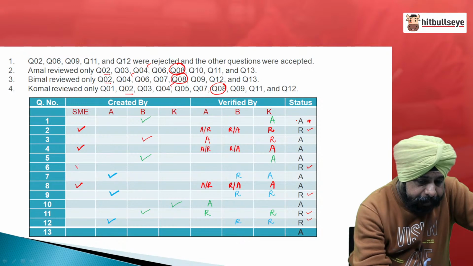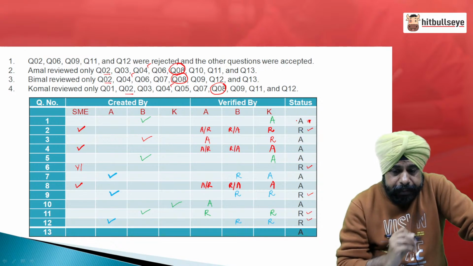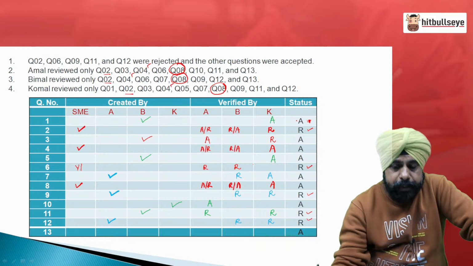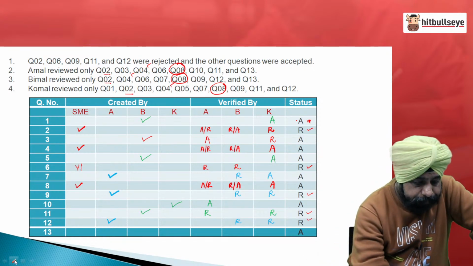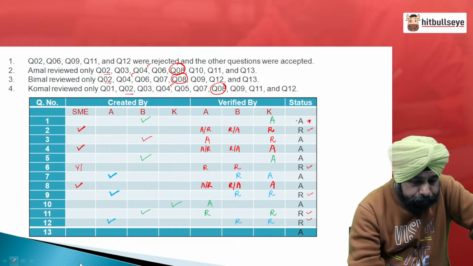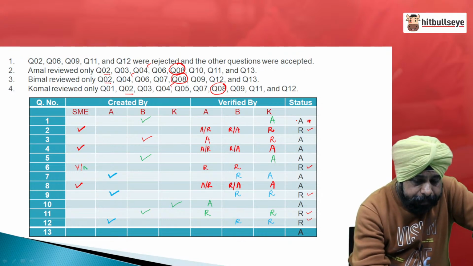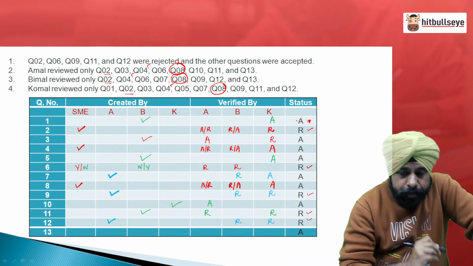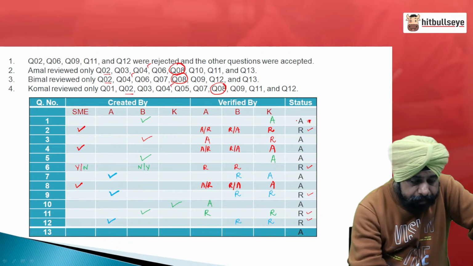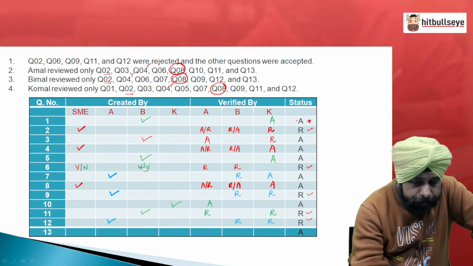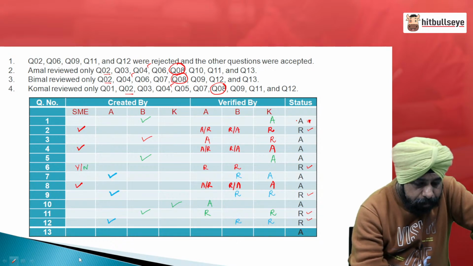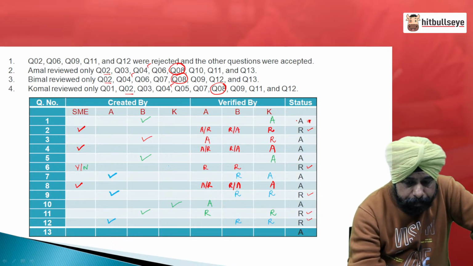It can be created by SME, and if SME creates it, A would have rejected it and B would have rejected it and the question is finally rejected, but at the same time it could have been created by B, sorry, I just wrote B wrong, there is a little bit of a column error, people. It must have been created by K.